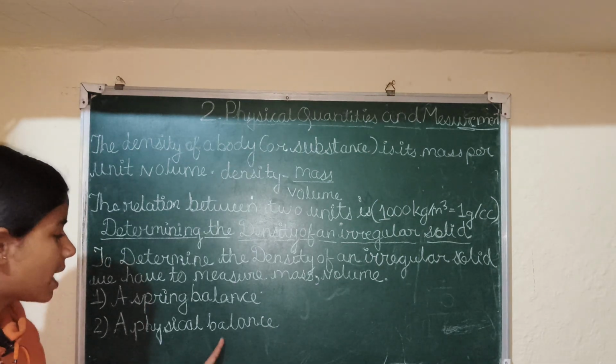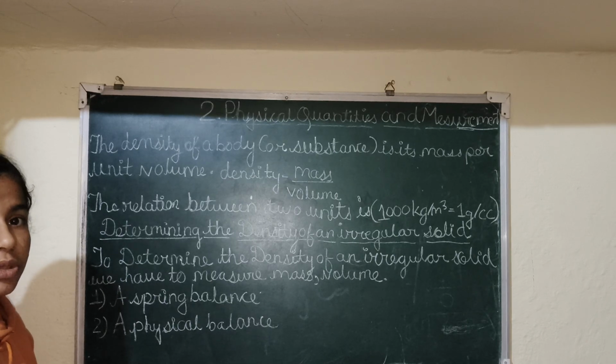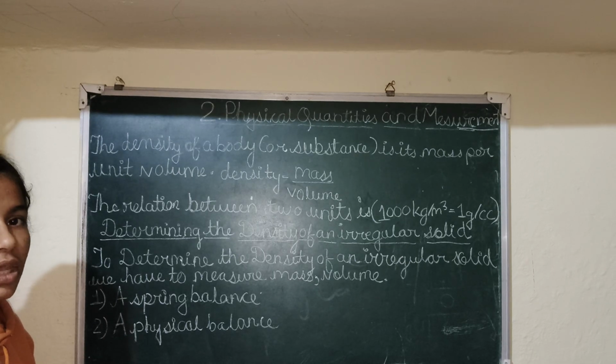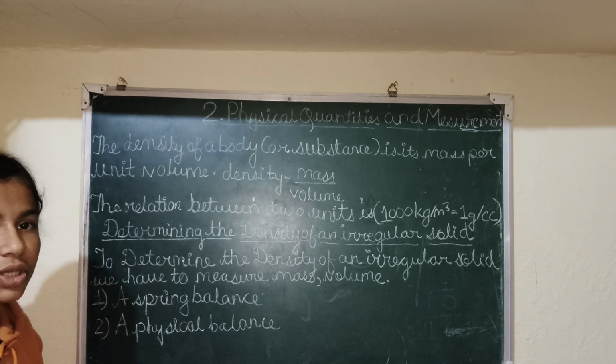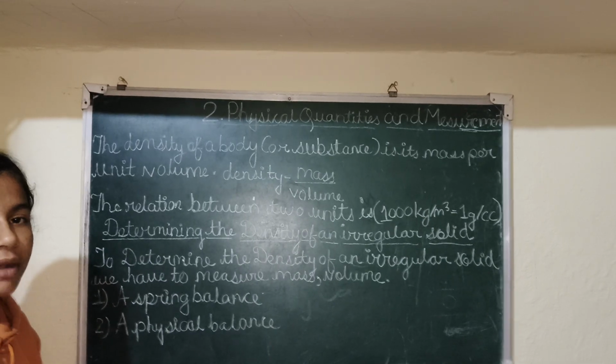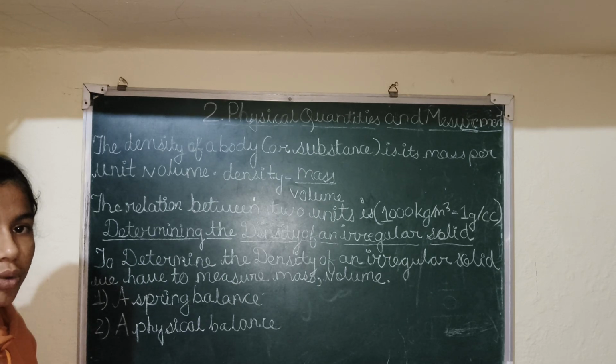Then comes the physical balance. We have seen in the markets, when our mom or dad go to the market for shopping, we call it taraju. What the shopkeepers do is keep the stone-like measuring weight on one side, and the vegetable or whatever you want to buy on the other side. If the weight is similar to the stone, it will be equal.